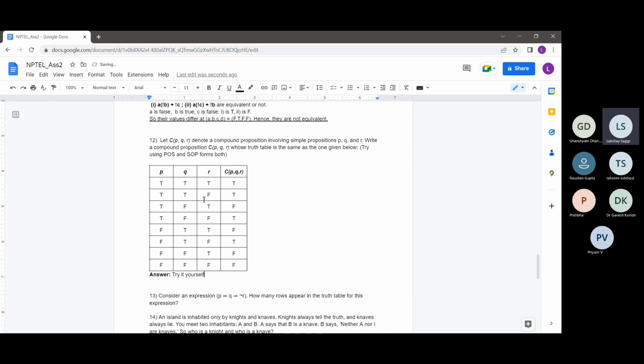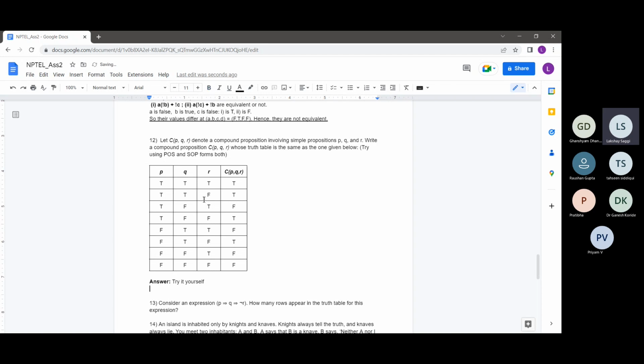Since we are running low on time, this question was more aimed at just reminding you guys about what POS and SOP forms are. This is taught in high school as far as I remember. POS is the product of sums form and SOP is the sum of products form. You can check if it was discussed in the lectures also.